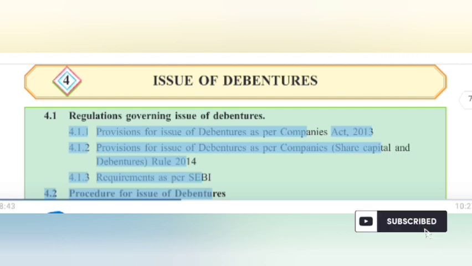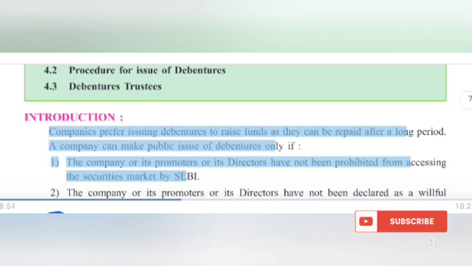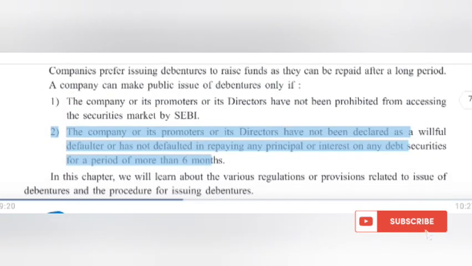4.3 Debenture Trustees. Introduction. Companies prefer issuing debentures to raise funds as they can be repaid after a long period. A company can make a public issue of debentures only if: 1. The company or its promoters or its directors have not been prohibited from accessing the securities market by SEBI. 2. The company or its promoters or its directors have not been declared as a willful defaulter or have not defaulted in repaying any principal or interest on any debt securities for a period of more than 6 months.